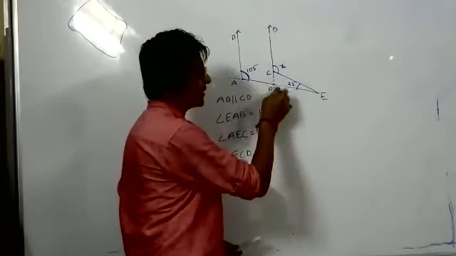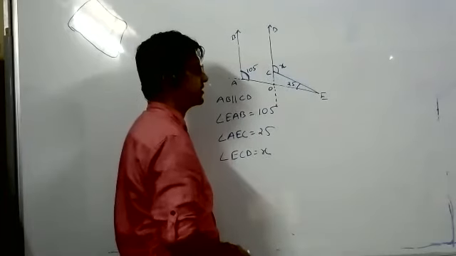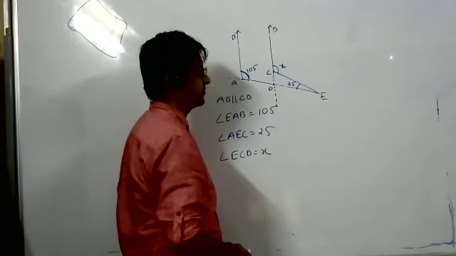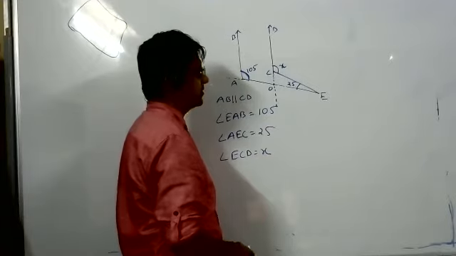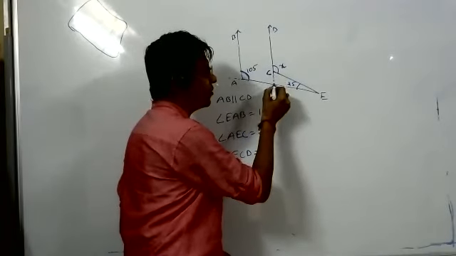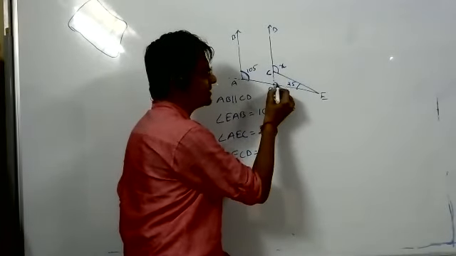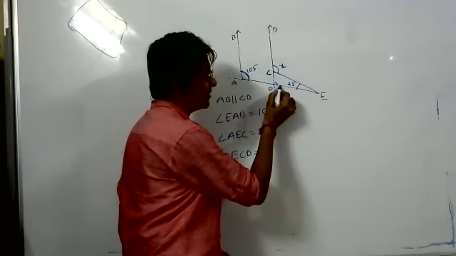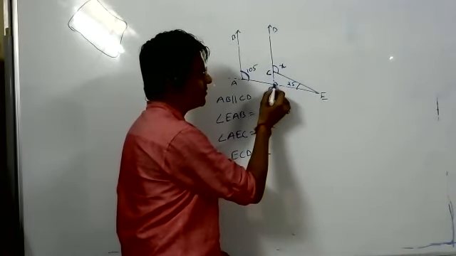O has 4 angles, so you'll have to name it. Which angle? Opposite of 25. No, see, naming the angle is COE. If you want to name this angle, you have to say COA. If you have to tell COE, EOC.